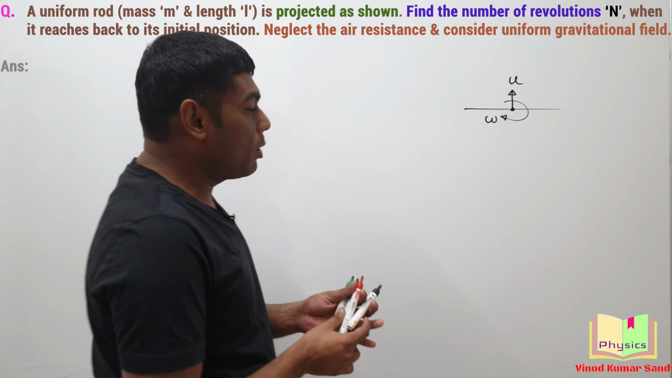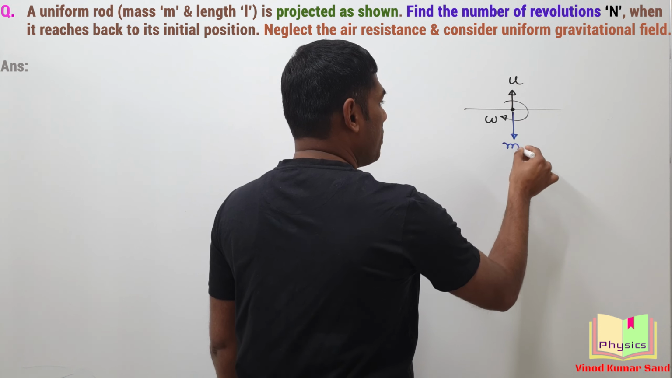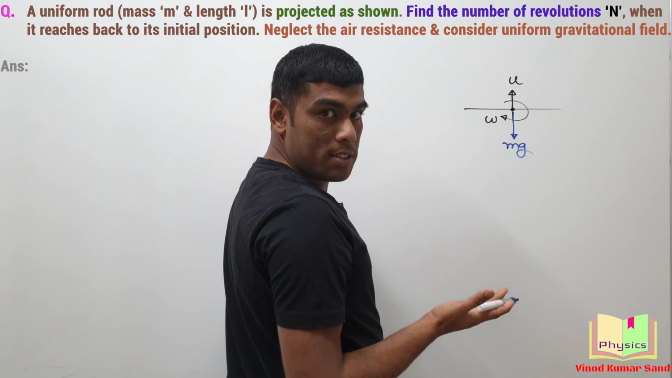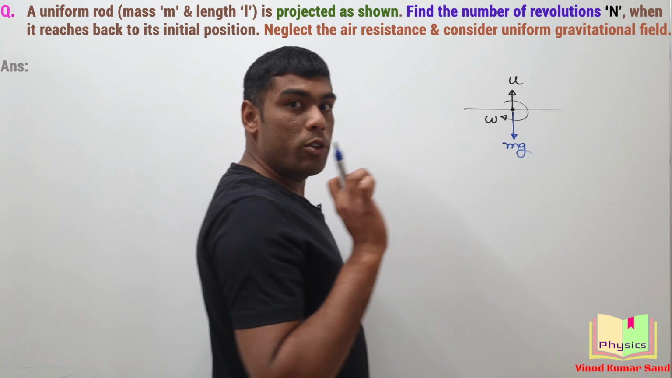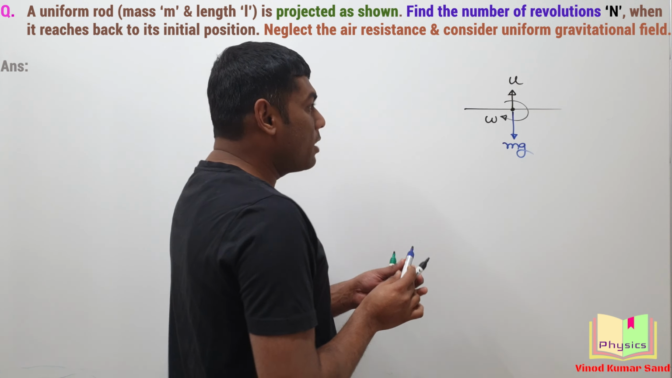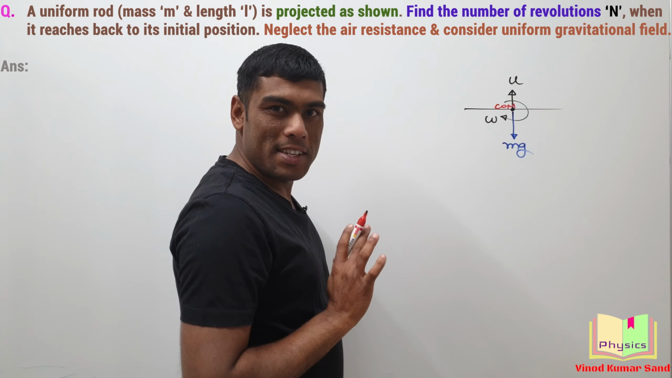Suppose this is the rod having mass m, length L, and it is projected like this. If we draw the free body diagram of the rod, the only force acting is mg because air resistance is negligible and the rod is having uniform mass distribution. It means the center of mass of the rod will be lying at its center.